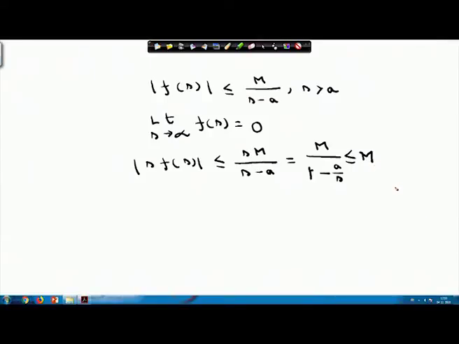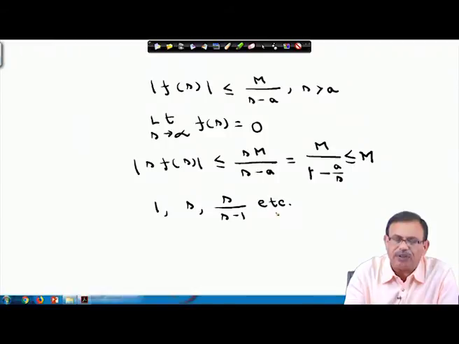From here, can we conclude one thing, that there are functions like 1, s, or s by s minus 1. This type of function can never be the Laplace transform of any function, because as s approaches infinity, these functions will never approach 0.